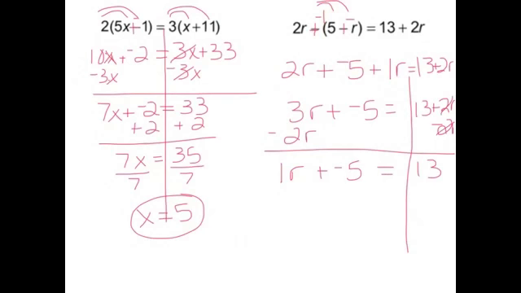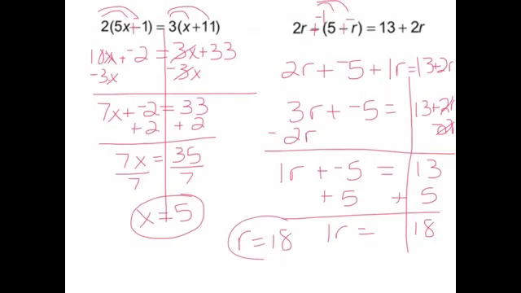So now my r is positive, which makes it a little bit easier. Add 5. So we could just say 1r equals 18, or just r equals 18, because you don't need to worry about the 1.